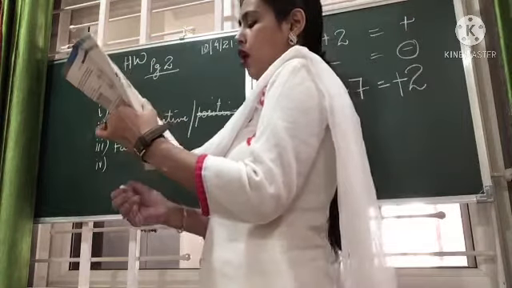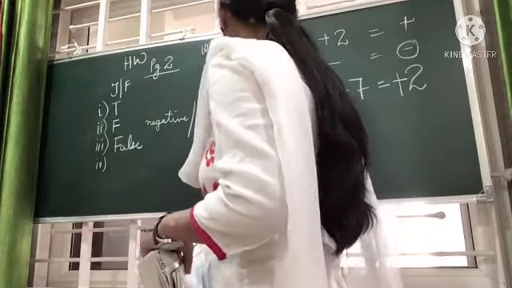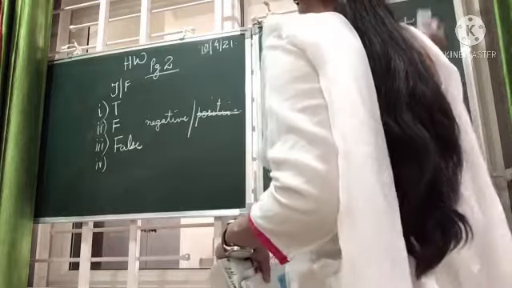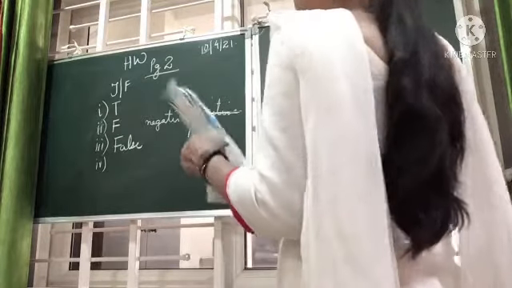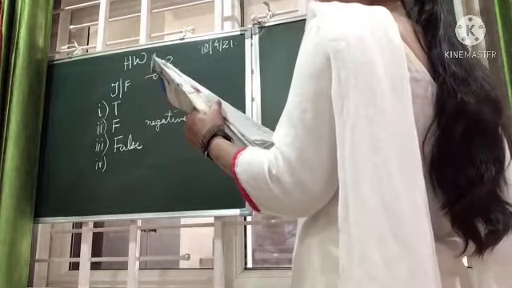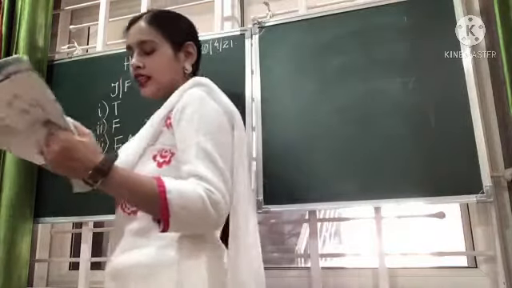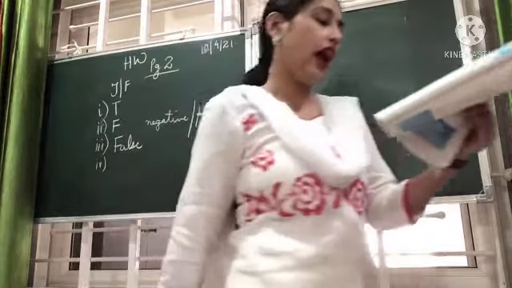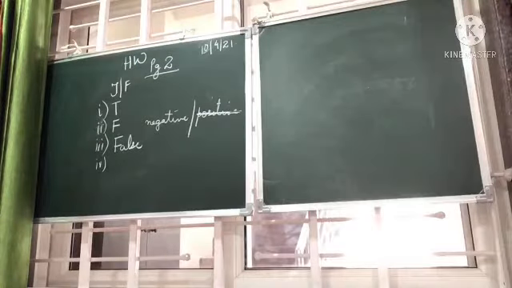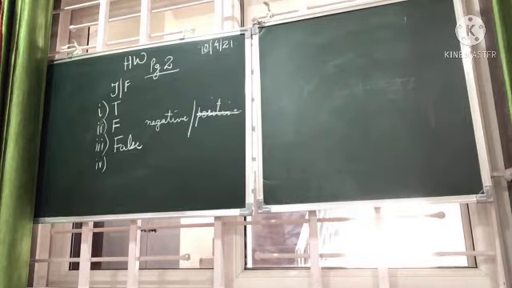Additive inverse of an integer 8 is minus 8 and the additive inverse of minus 8 is 8. So, 8 and minus 8 are known. But children, here we are studying a new term, that is additive inverse. Now, what do you mean by additive inverse?